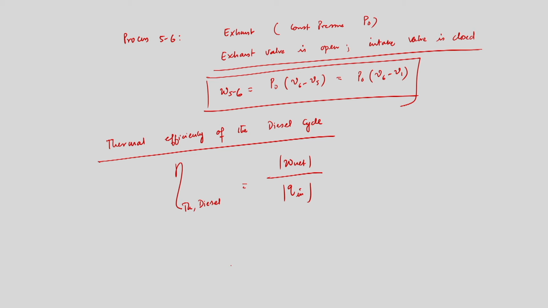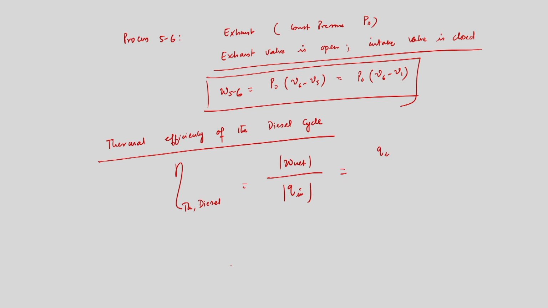So we have seen that during the intake stroke we have to supply some amount of energy, which the engine will borrow from the flywheel. During the combustion process again work is done, and we are getting work output from the engine during the power stroke, and we also need to supply some energy during the constant pressure exhaust. So what is W net? That is equal to Q in minus Q out, divided by Q in.